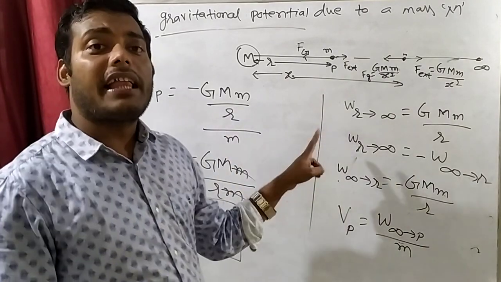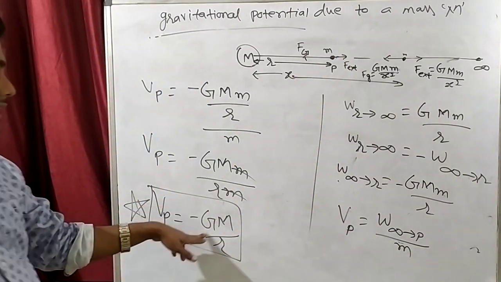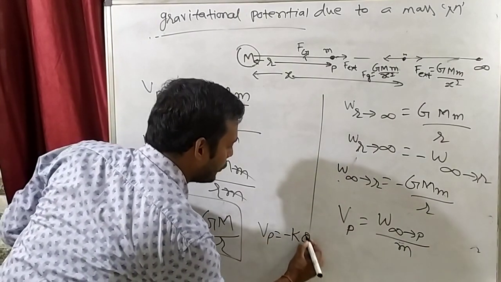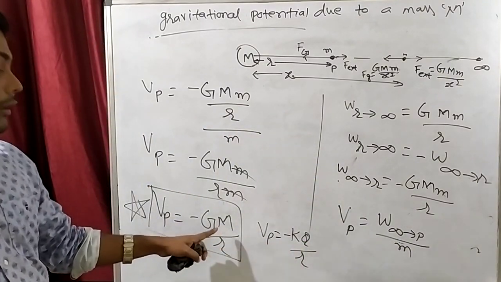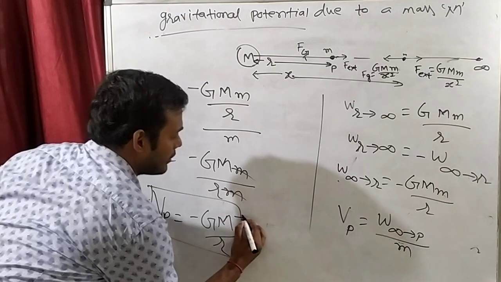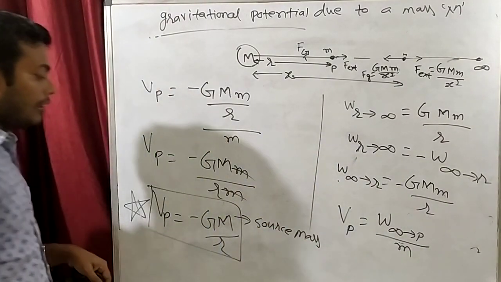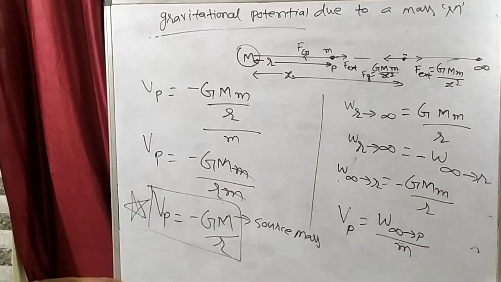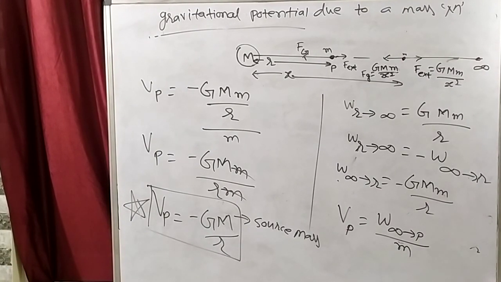Same thing I will derive in electrostatics also. That potential is minus kq by R. What will be the equation there? Potential at point P is equal to minus kq by R. So that is capital Q, that means source charge. What is capital M? Capital M is source mass. What is capital G? Universal gravitational constant. And what is R? Separation. So potential at point P will be minus GM by R. Clear?